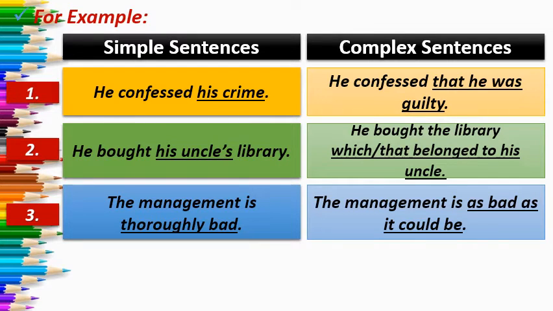Here we have to add a few words to make sense. As I have explained, to convert a simple sentence into complex, expand a word or a phrase into a dependent clause. In the dependent clause you expand that word or phrase to make complete sense, joining with the help of subordinating conjunctions.